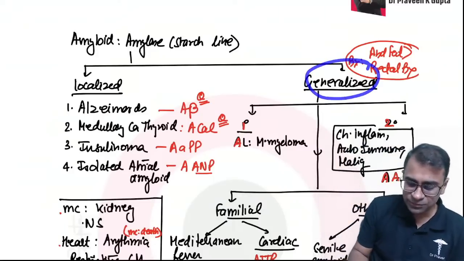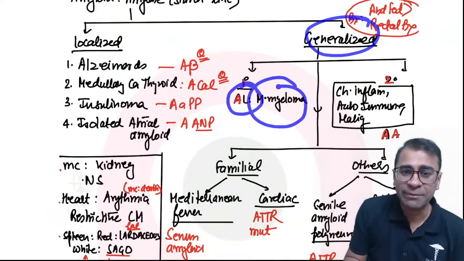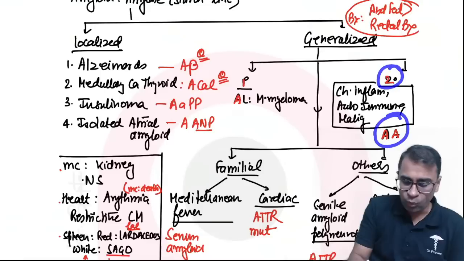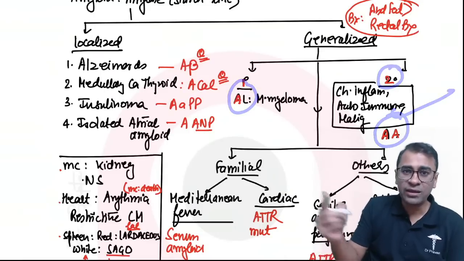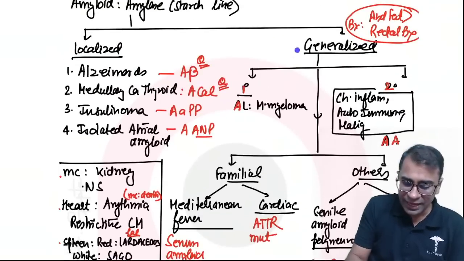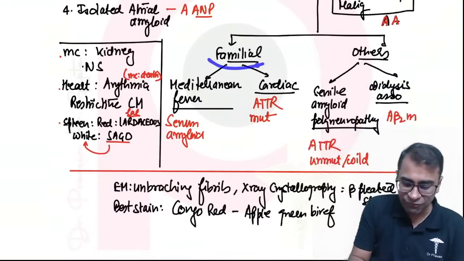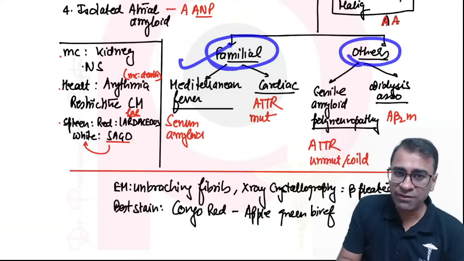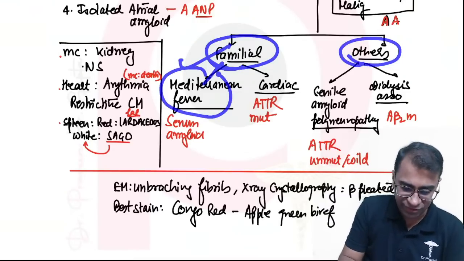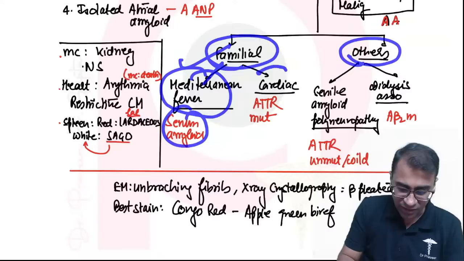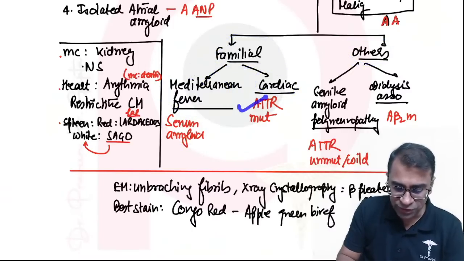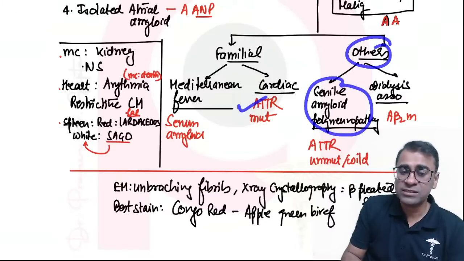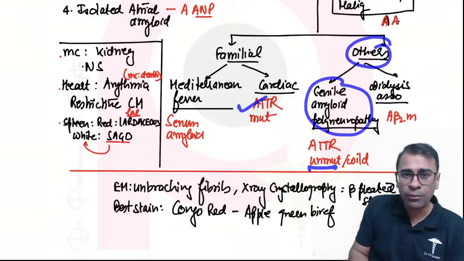In generalized, it can be AL multiple myeloma, primary, secondary AA, AL primary, AA secondary. In generalized, it can be familial and can be others. In the familial, it can be Mediterranean fever, which is serum amyloid, and cardiac, which is a mutated ATTR. Among others, senile amyloid. Senile is unmutated type of ATTR.